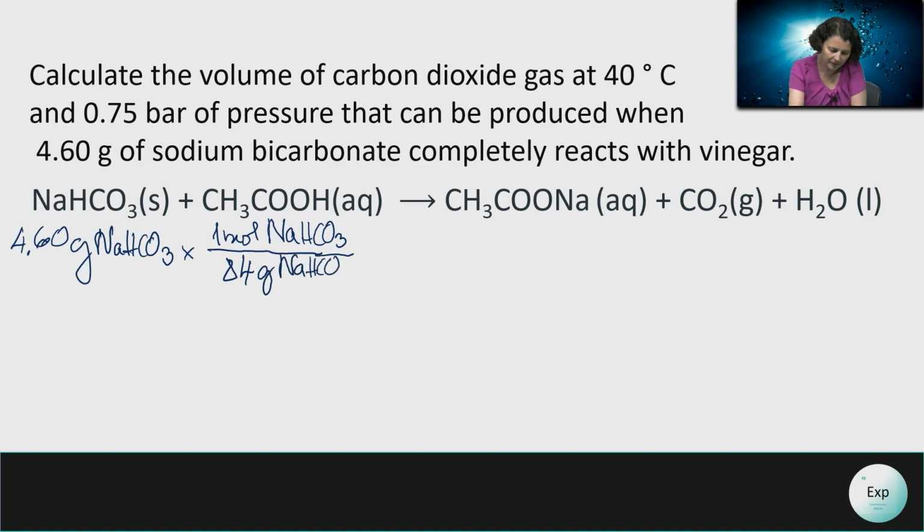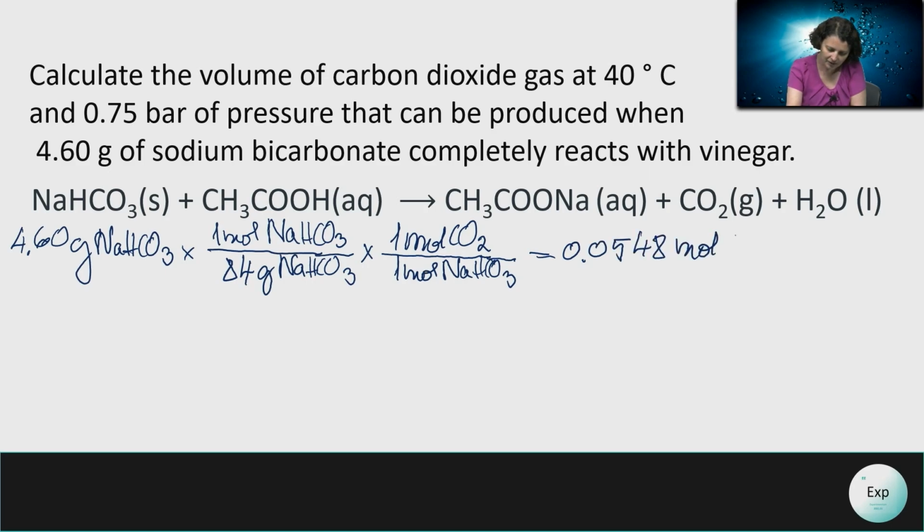Then in the next step, we're going to say that every 1 mole of sodium bicarbonate that reacted in this process will produce 1 mole of carbon dioxide. This will result in the formation of 0.0548 moles of carbon dioxide. So we have our n value.